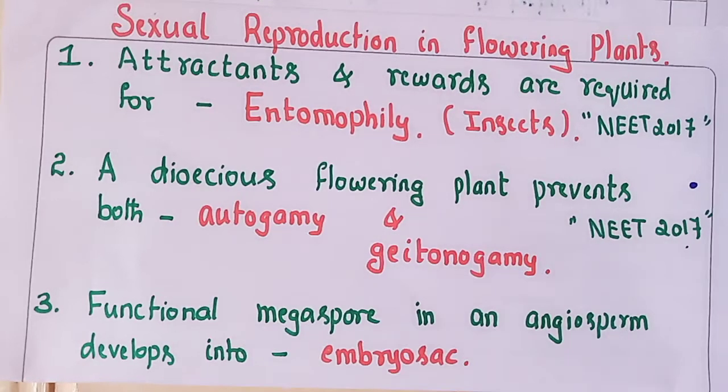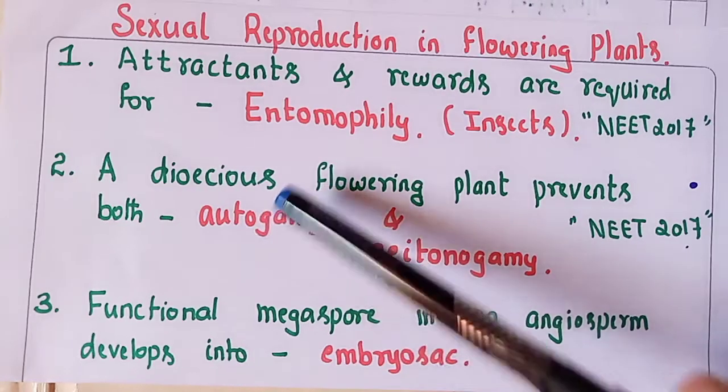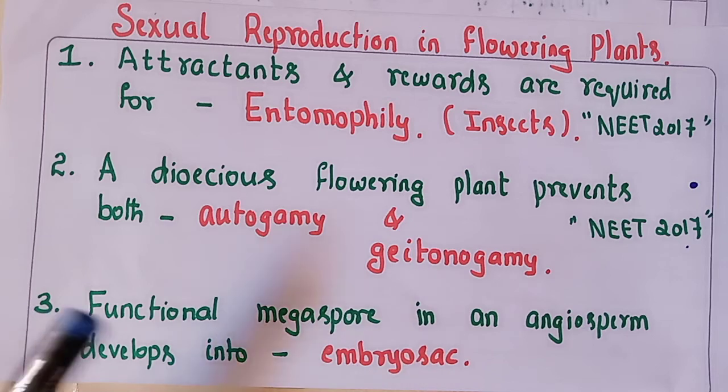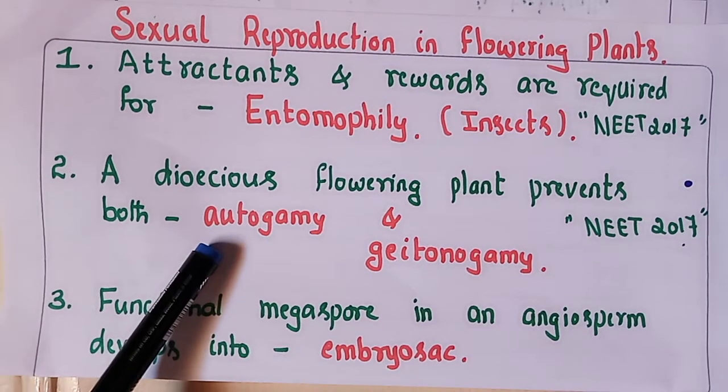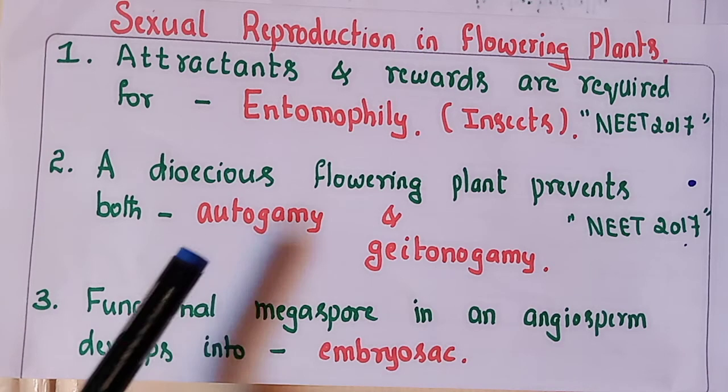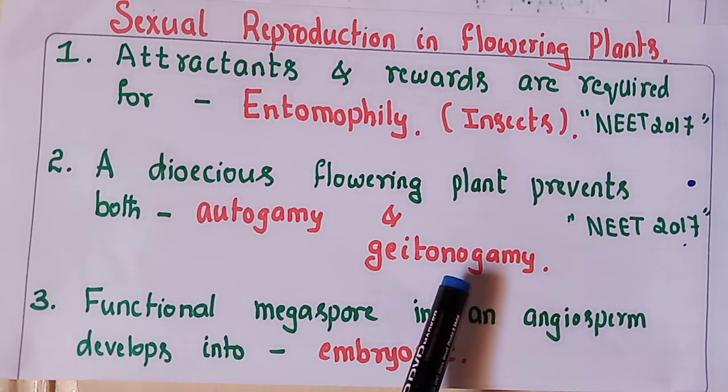Now let us come to dioecious flower. Dioecious flower is also called unisexual flower, for example, papaya. In a unisexual flower, you can find either a male reproductive structure or a female reproductive structure. As it has only one type of sexual reproductive structure, it does not carry autogamy, and it is also not responsible for geitonogamy.